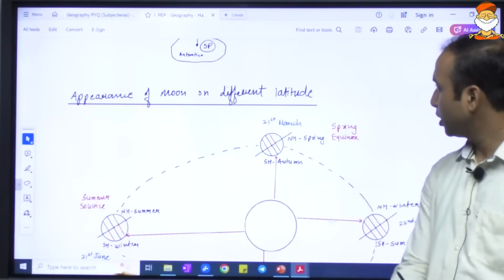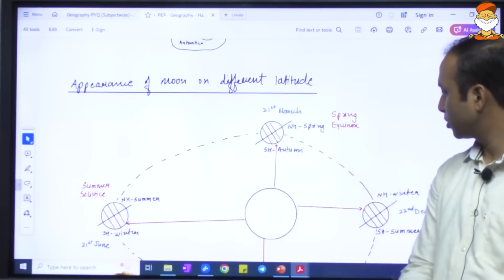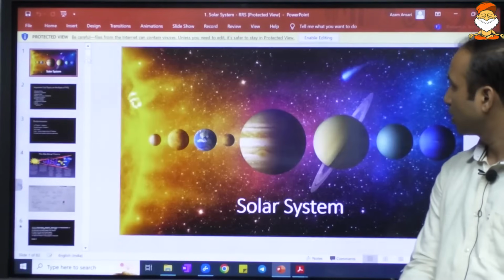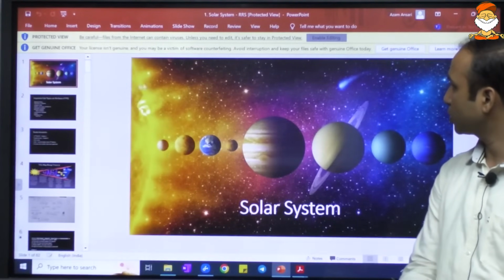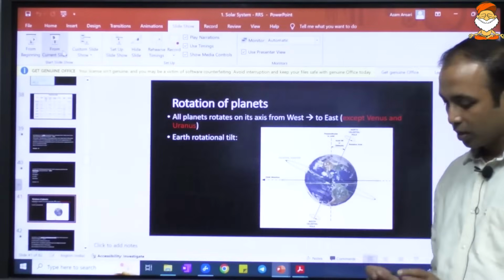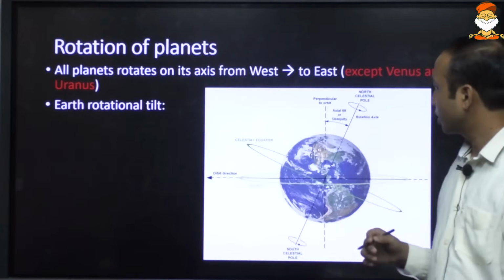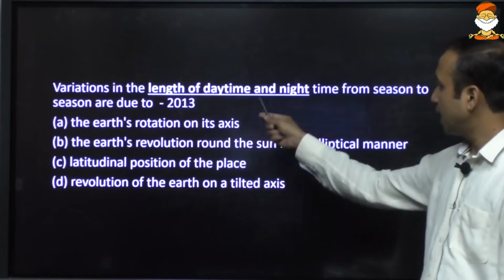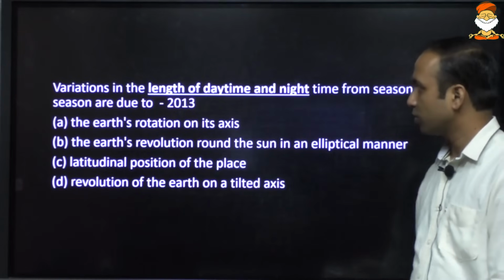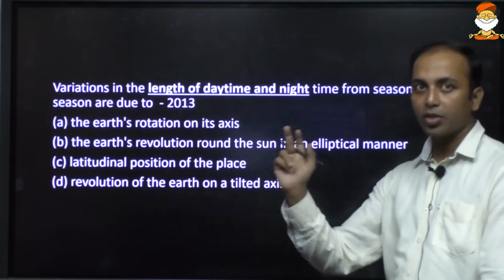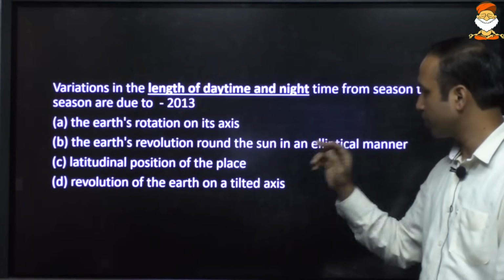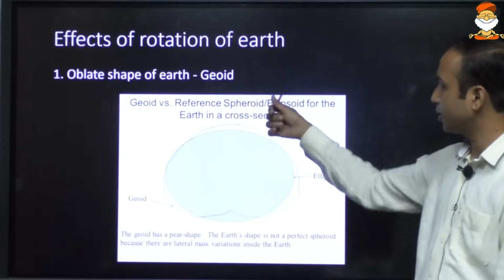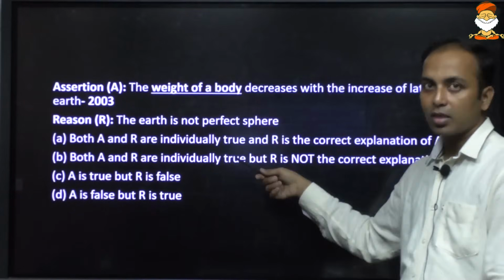Okay, so with respect to understanding of some of these questions, it's time that we should focus on some of these questions. So see over here. We had studied the rotation of the planets and their effects. Yes, here is the question that I was talking about. Variation in length of daytime and nighttime from season to season is not because of rotation. Day and night is because of rotation. Variation in length of day and night time is because of revolution of the earth along the tilted axis. Okay, effects of rotation, we saw the oblate shape of the earth, that is geoid.